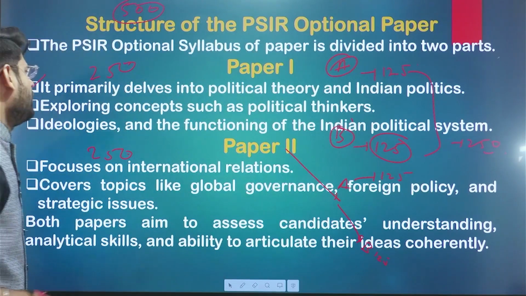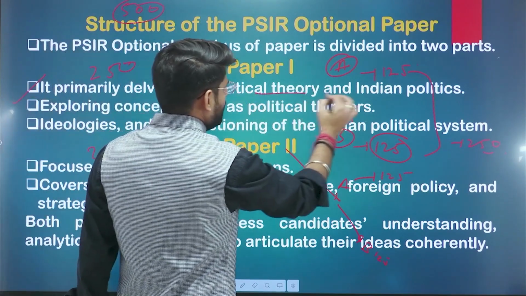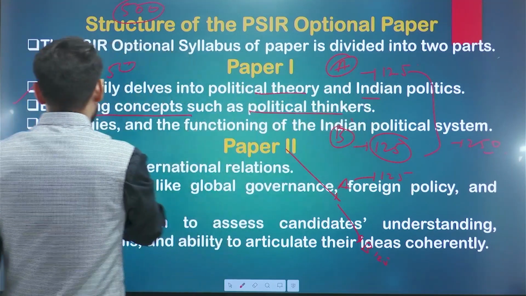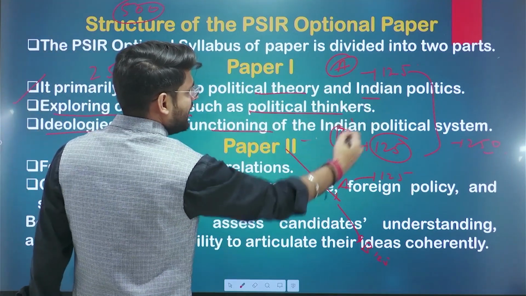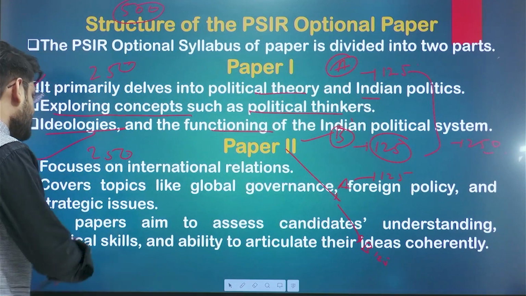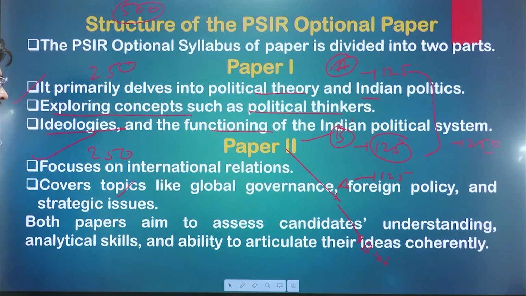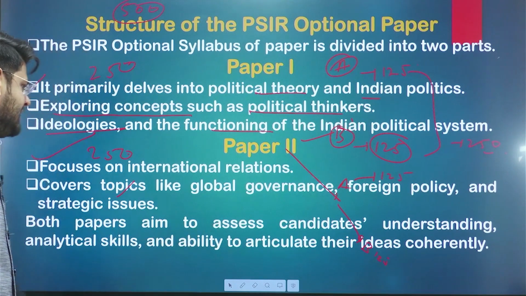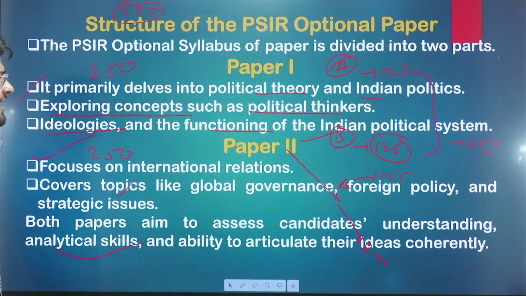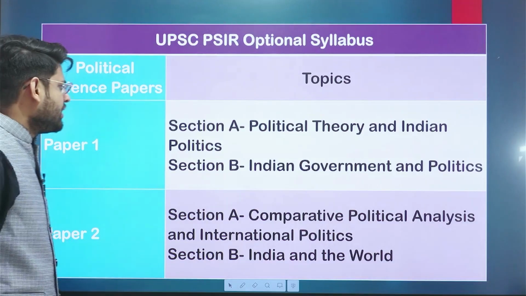Paper 1 primarily deals with political theory and Indian politics, exploring concepts such as political thinkers, ideologies, and the functioning of the Indian political system. Paper 2 focuses on international relations and covers topics like global governance and foreign policy. Both papers aim to assess the candidate's understanding, analytical skills, and ability to articulate ideas coherently.